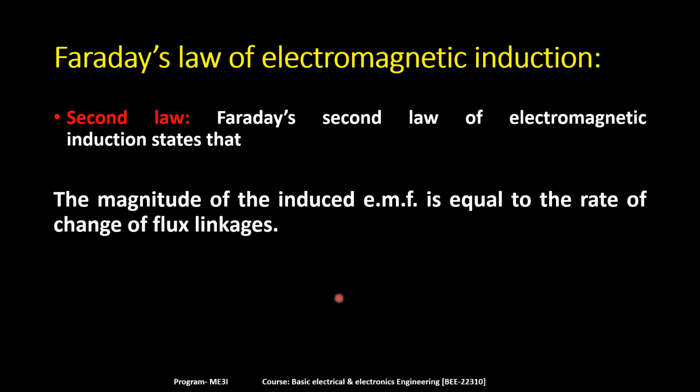If you are moving the magnet very fast close to the coil, then there will be more deflection. If you are moving it slowly, then the EMF induction is also slow. So depending upon the speed, and the total amount of flux getting linked with the coil, the magnitude of induced EMF is decided.